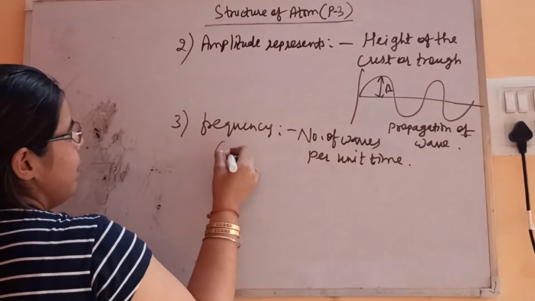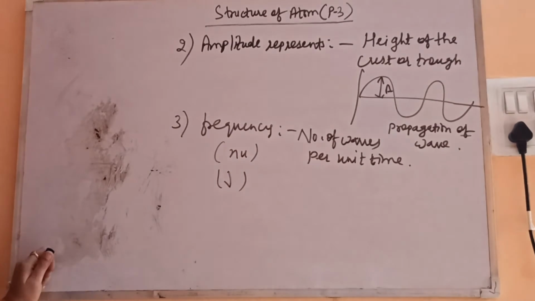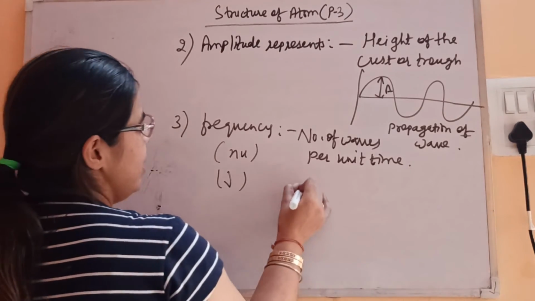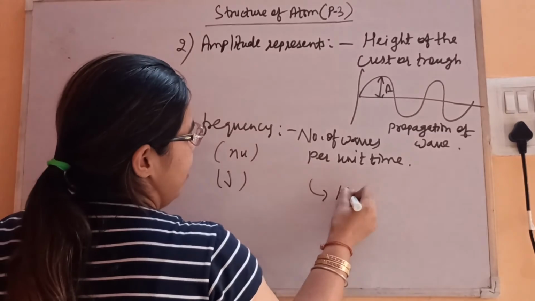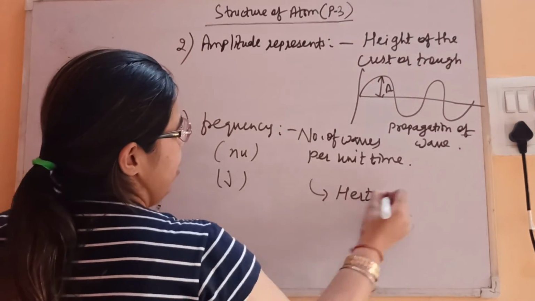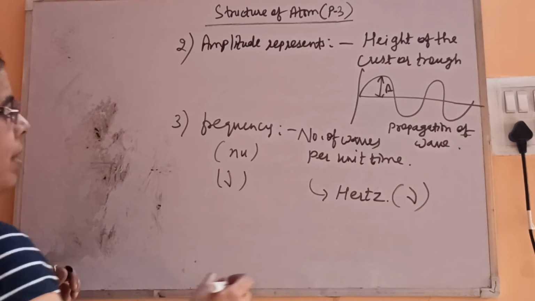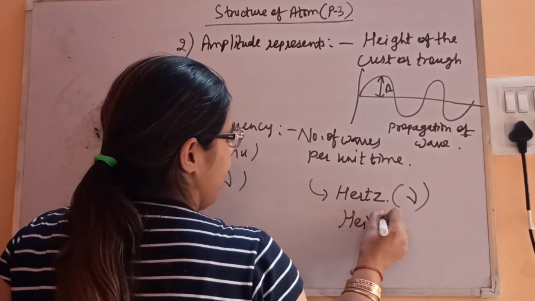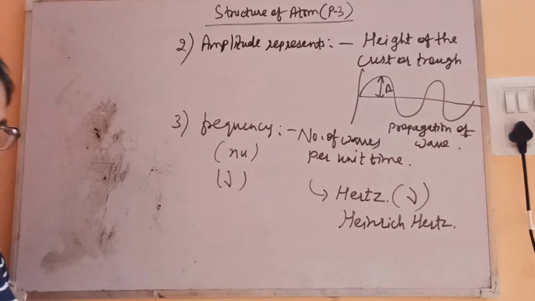It is represented by nu, and the unit is hertz, named after the scientist Heinrich Hertz. So this is the number of waves passing through a point in 1 second.